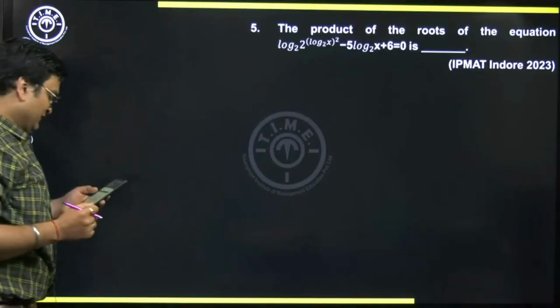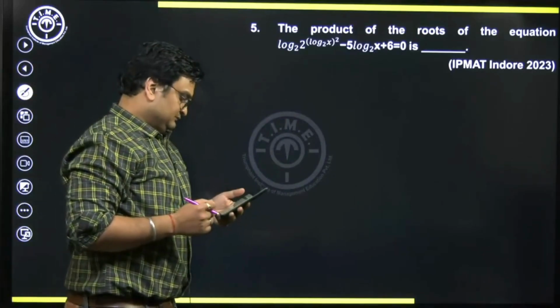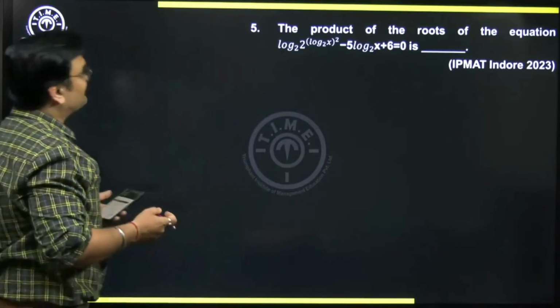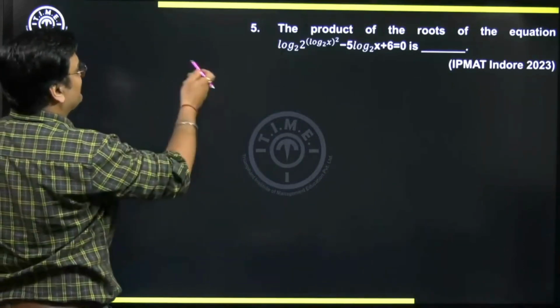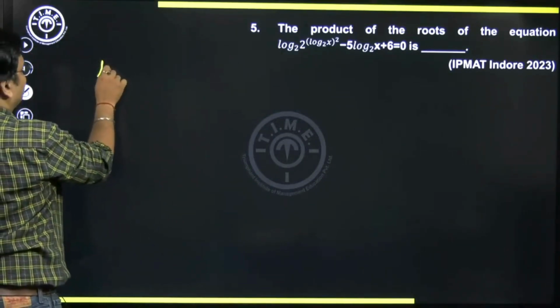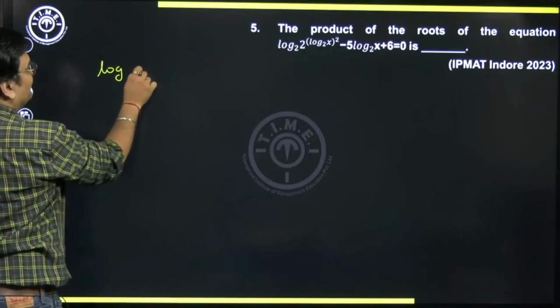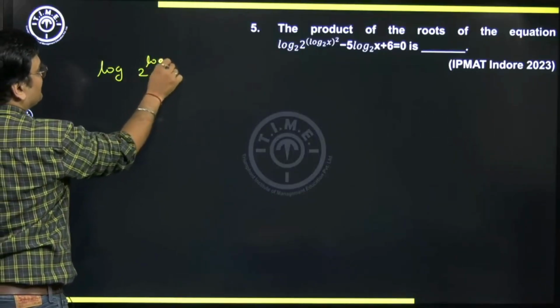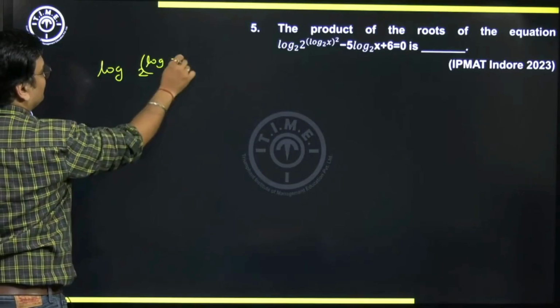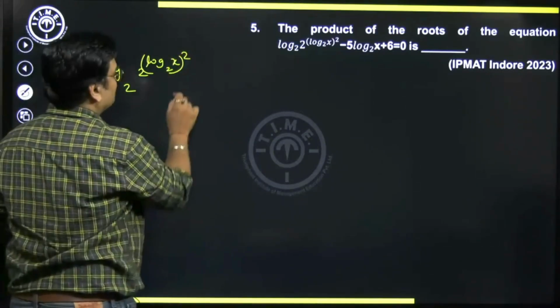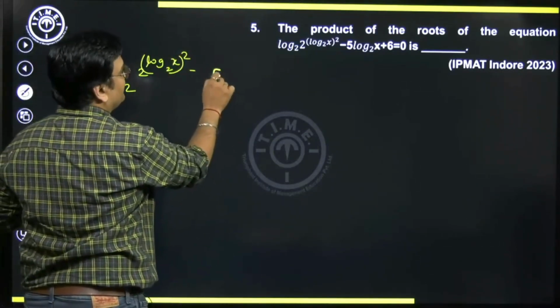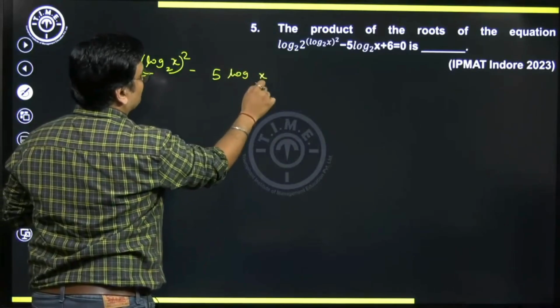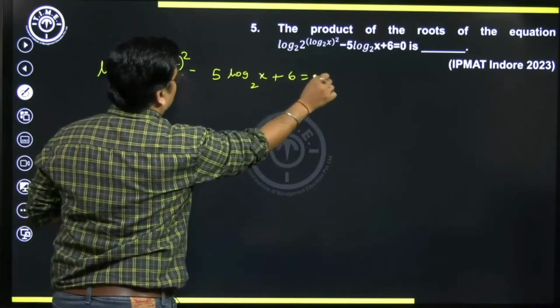32 is correct, Purva. Let's go for this. Let's discuss this. The product of the roots of the equation. So what is the equation that we have? Let me write it down clearly. Log of 2 to the power log x to base 2, the whole square, to the base 2, minus 5 into log x to base 2, plus 6 equal to 0.